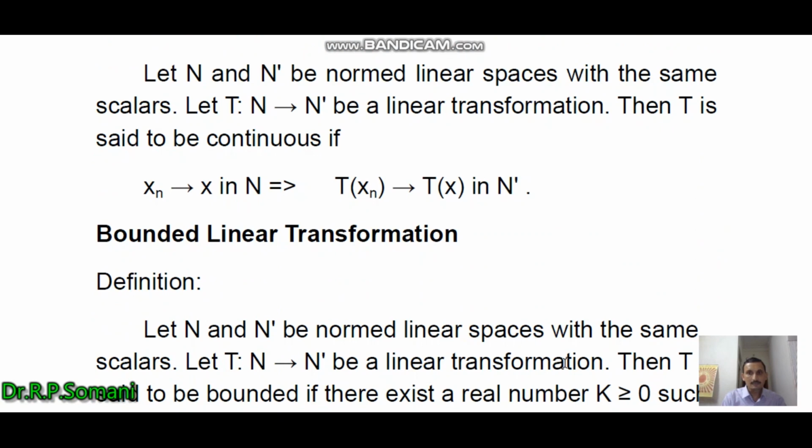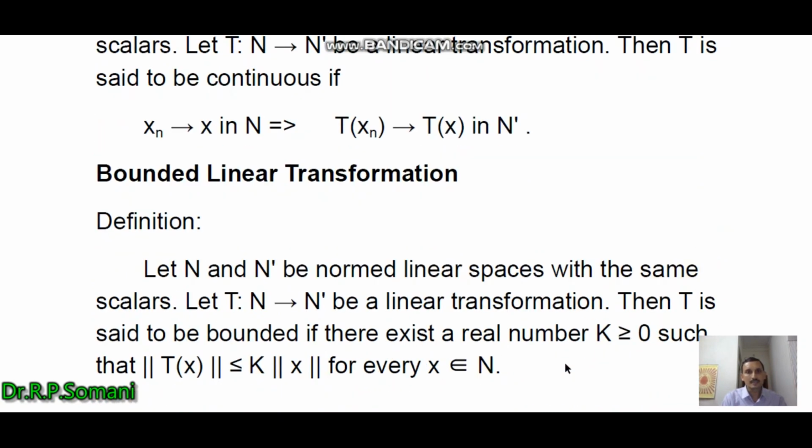The second definition is the bounded linear transformation. Let N and N dash be normed linear spaces with the same scalars, and let T be a linear transformation from N to N dash.